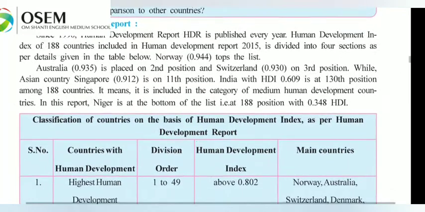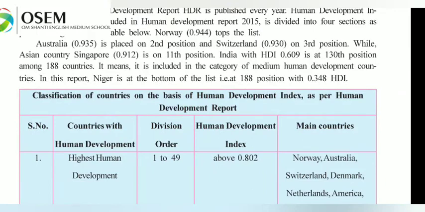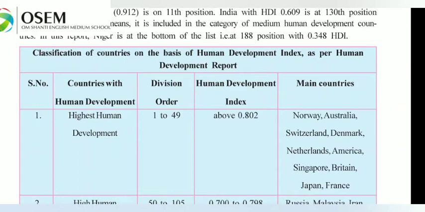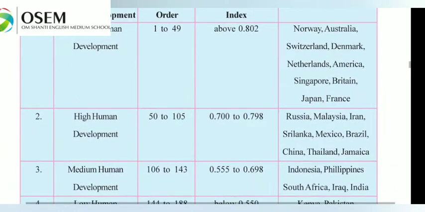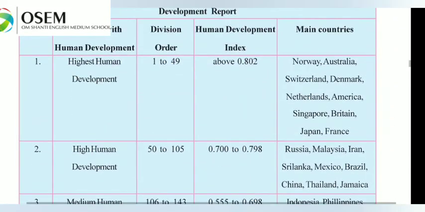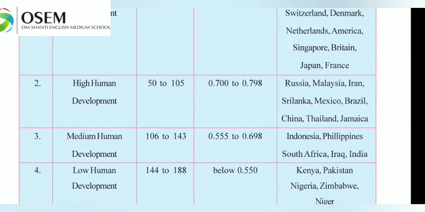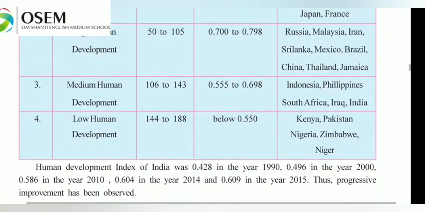Now we will see the table classification of countries on the basis of Human Development Index as per the Human Development Report. Serial numbers 1, 2, 3, 4: countries with highest human development, high human development, medium human development, and low human development.